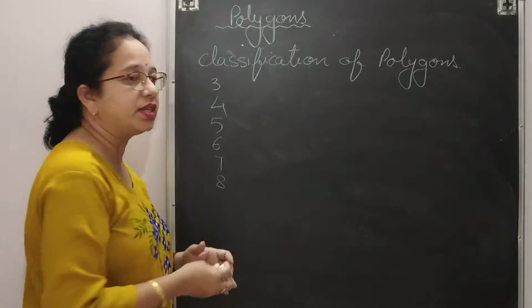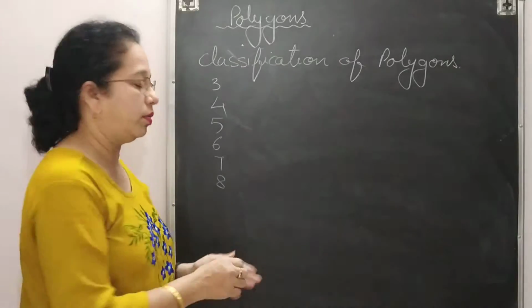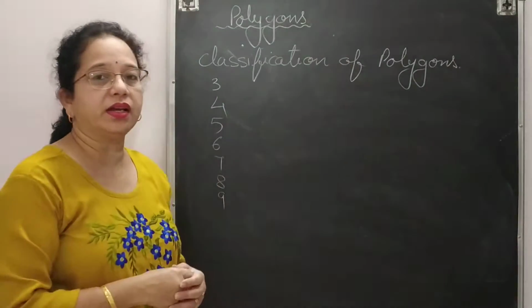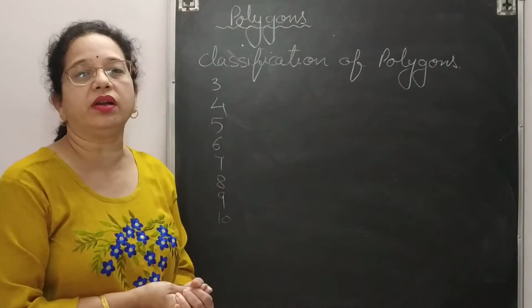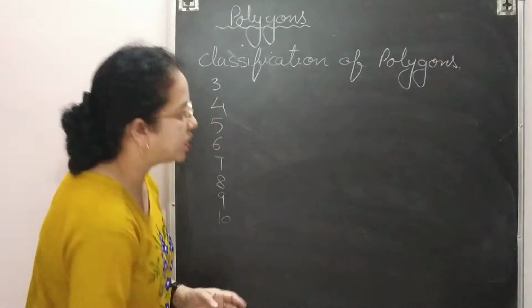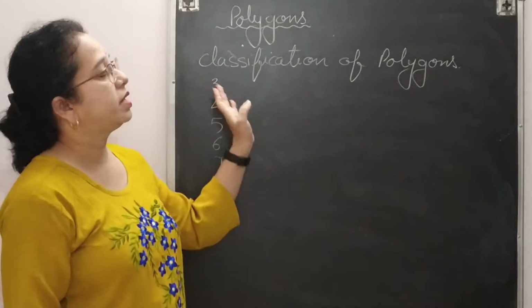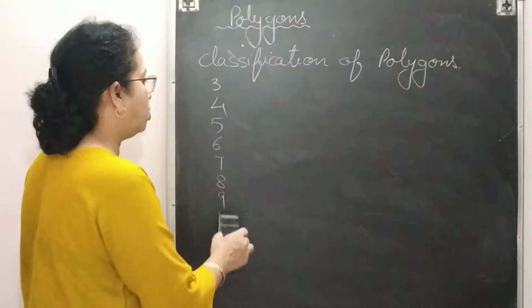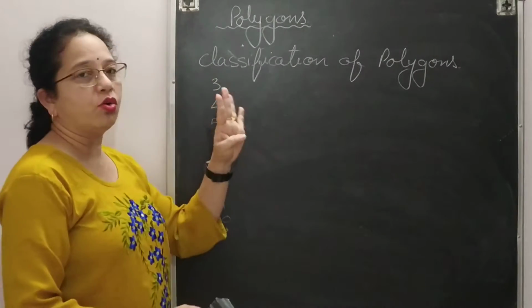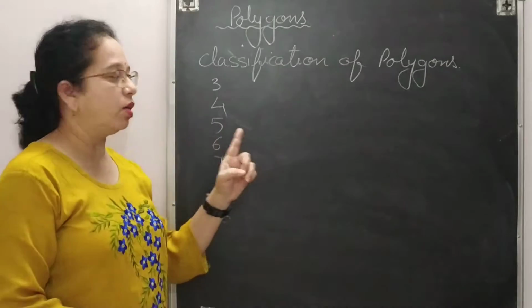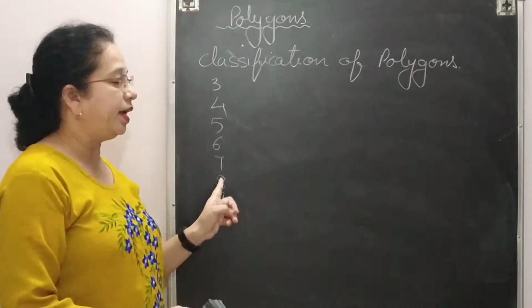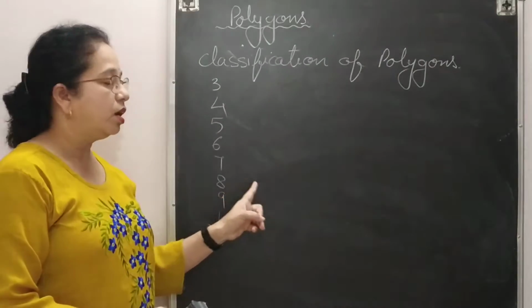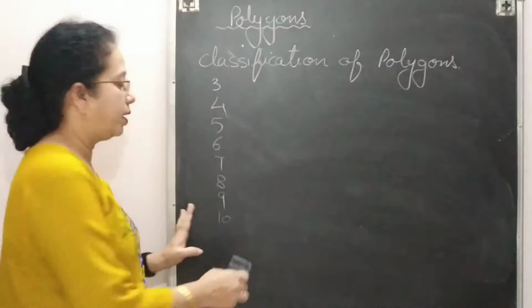If 8 sides, octagon. If 9 sides, nonagon. And if 10 sides are there, this is called a decagon. So based upon the number of sides, we give names to the polygons: 3 triangle, 4 quadrilateral, 5 pentagon, 6 hexagon, 7 heptagon, 8 octagon, 9 nonagon, and 10 decagon.